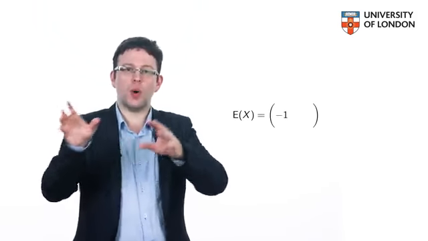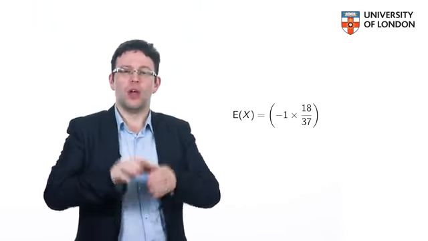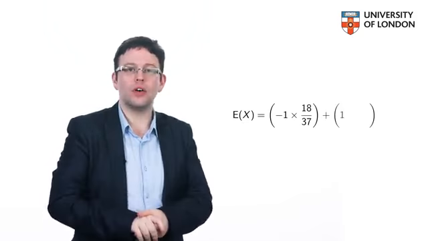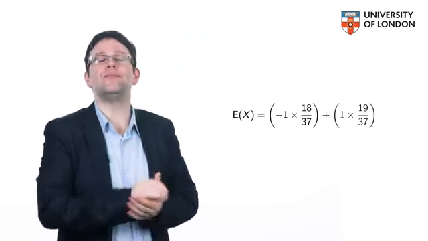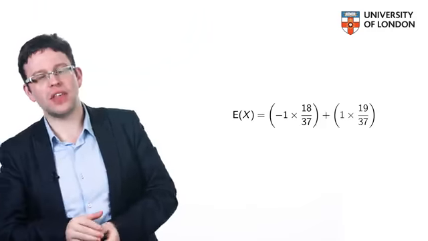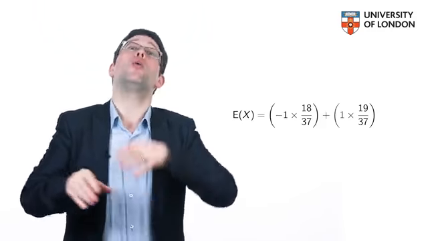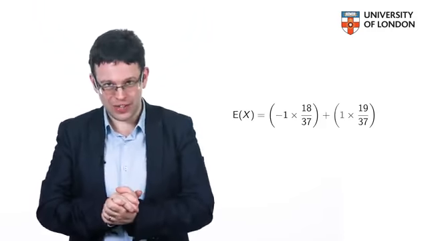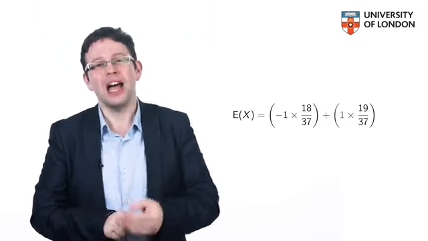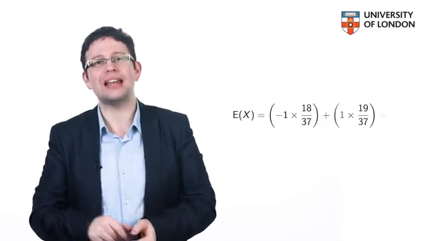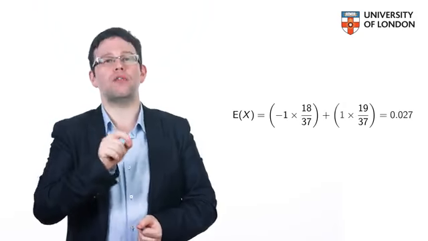So we do -1 times 18 over 37 plus 1, the winnings of a pound, times 19 over 37, the probability that that event occurs. Now, I will allow you to use a calculator to work this out, but I checked this earlier, and the expectation you would get is 0.027.